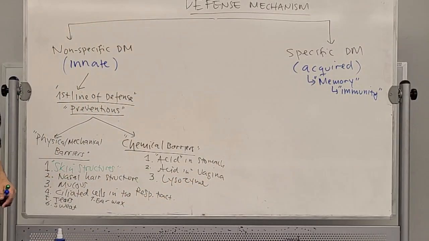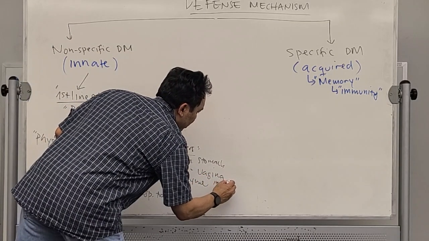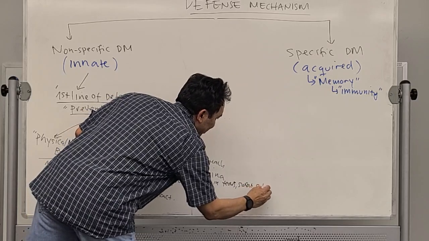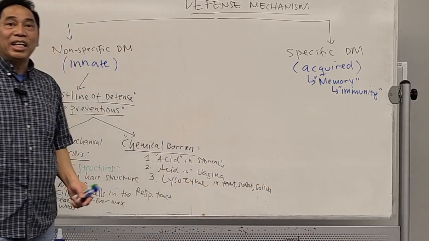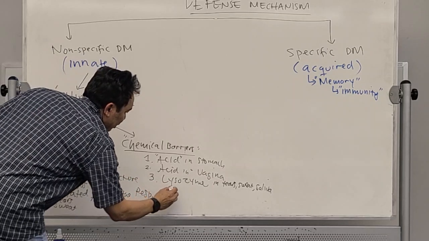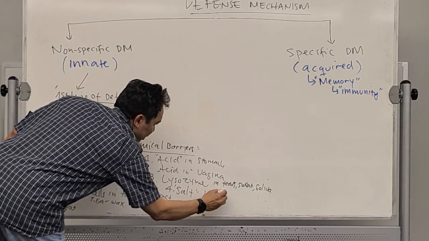that kills many bacteria. And this lysozyme is usually present in tears, sweat, saliva, and does protect us. It's a chemical barrier. Still, the first line of defense. The sweat also has salt. Maybe in sweat.